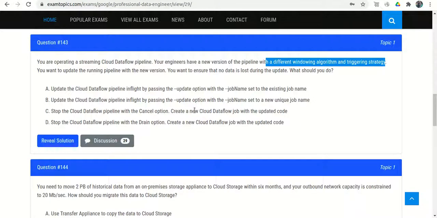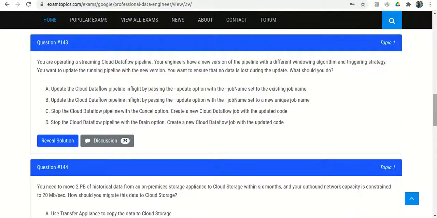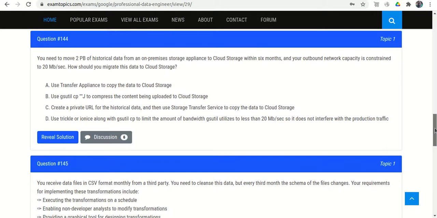So it is always recommended to create a new Dataflow job with the updated code rather than changing the existing job. Because it is a very major change, we will create a new Dataflow job with the updated code. So option D is correct.